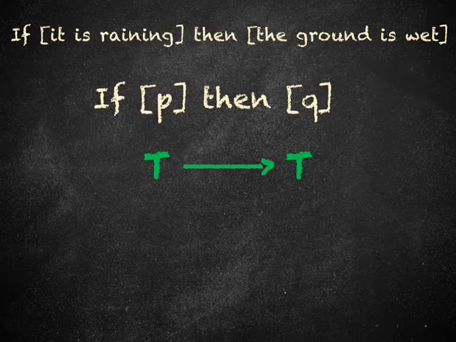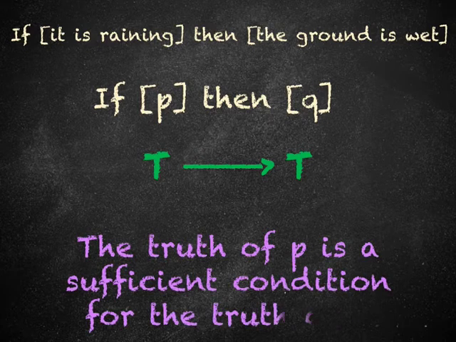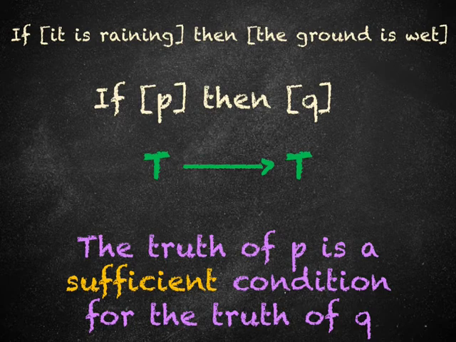Another way to think about this is to say that the conditional sentence is claiming that, if you know P to be true, then you have sufficient grounds for knowing Q to be true. You may discover the truth of Q in all sorts of other ways. You may look out of the window and see that the ground is wet, but, if the conditional sentence is true, then you wouldn't need to look out of the window. If the conditional sentence is true, then, if you know it is raining, you will also know that the ground is wet. You don't need to look to find out.